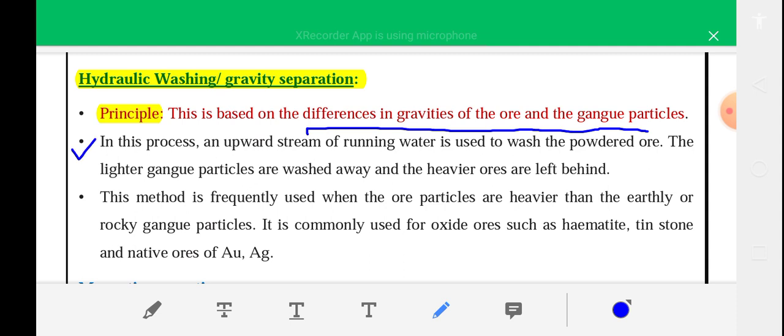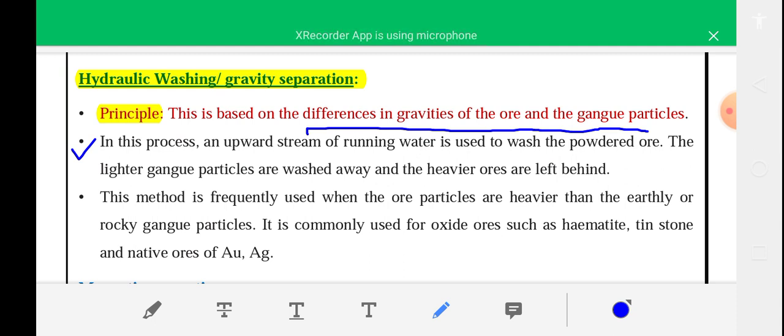This is the technique of removing unwanted impurities using this method. An upward stream of running water is used to wash the powdered ore, and the lighter gangue particles are washed away and the heavier ores are left behind.